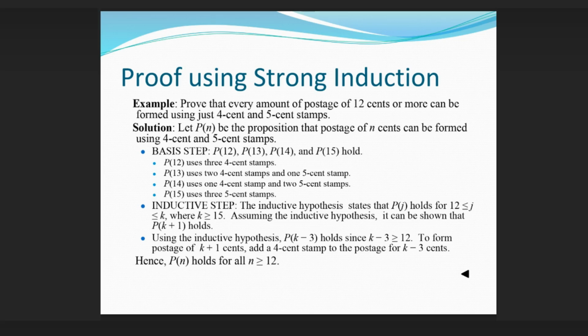Inductive step. The inductive hypothesis states that Pj holds for 12 ≤ j ≤ k, where k ≥ 15. Assuming the inductive hypothesis, it can be shown that Pk+1 holds. Using the inductive hypothesis, Pk-3 holds since k-3 ≥ 12. To form postage of k+1 cents, add a 4-cent stamp to the postage for k-3 cents. Hence, Pn holds for all n ≥ 12.